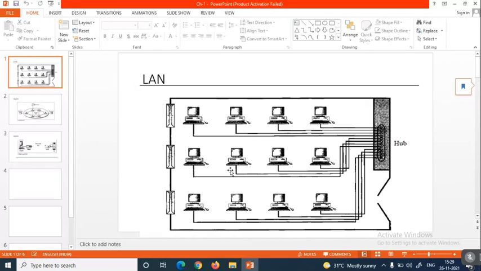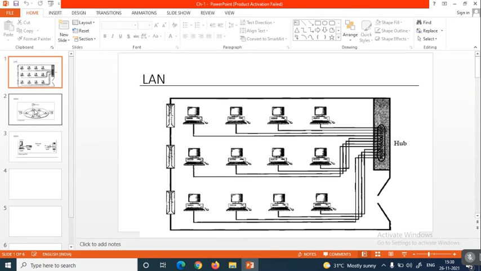If you go beyond that 2 miles, we can't send the data properly or securely. That's why in a local area network, within a permitted area, we can transfer the data only. Like this, we can do local area networking with the help of a topology. Here, what topology are we using? A star topology, as we discussed while discussing star topology.